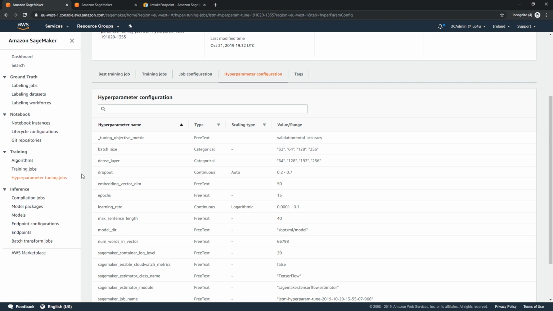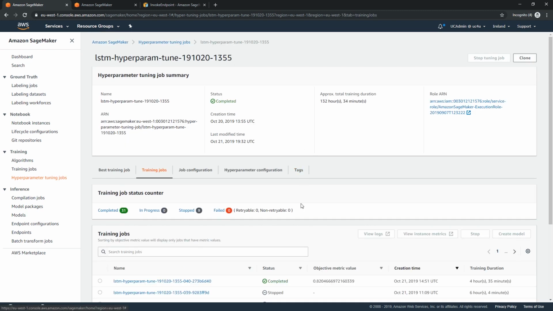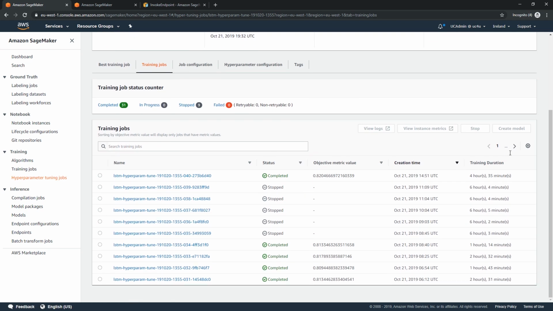LSTM neural network. So I did the same thing, running a hyperparameter tuning job on some of the LSTM neural network hyperparameters, this time only 30 training jobs, which you can see here.